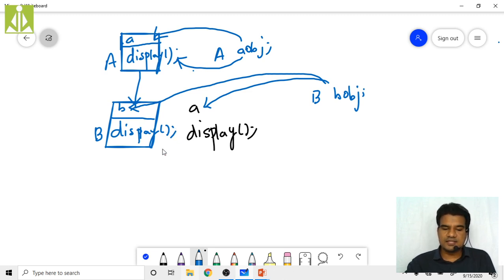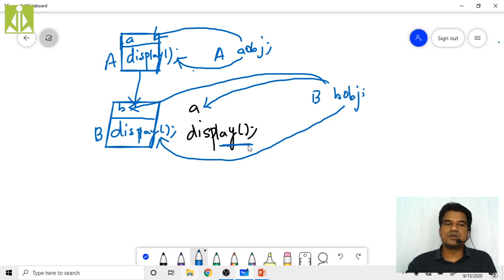Can I access this display? Yes, I can access this display because it is a public member function and it is a direct member function of your derived class. Can I access the inherited display? No, there is no possibility of accessing the inherited display function because of the name which we have given. You have to write BOBJ dot display only.